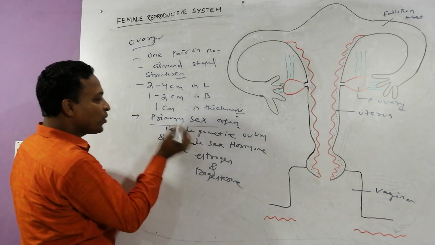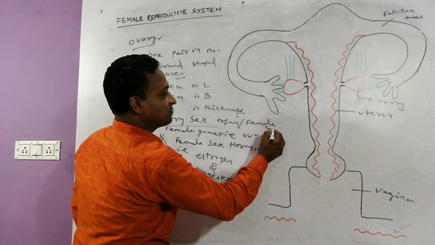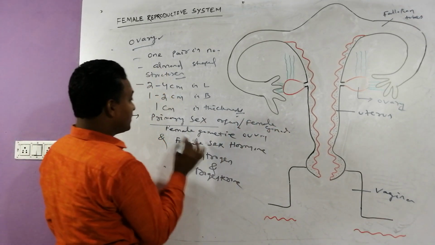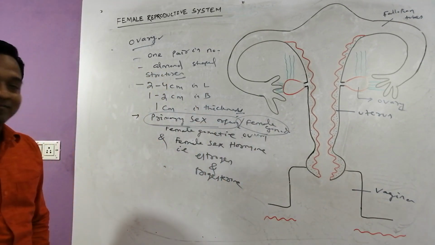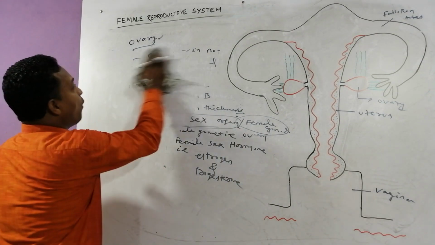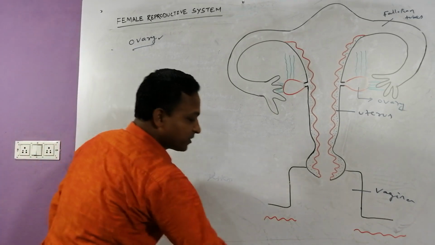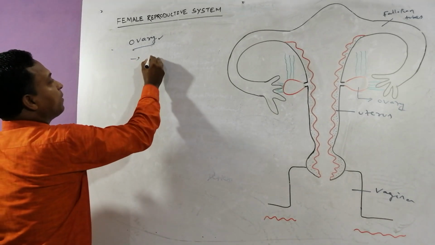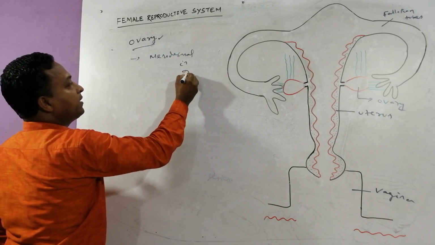We can also call it the female gonad. Ovary is known as the primary sex organ as well as the female gonad. This ovary is basically mesodermal in origin, meaning it is coming out from the mesoderm.